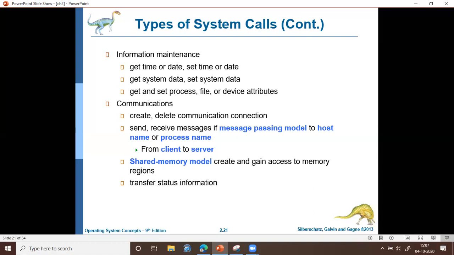Or waiting can mean it is waiting for a processor. Or it may be in the blocked state. Blocked means it is waiting for an IO operation to occur. Like that, the process in its lifetime may be in different states. So this status information can also be transferred. You can also get the status information through certain system calls.